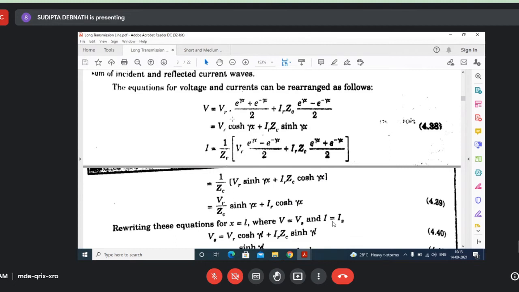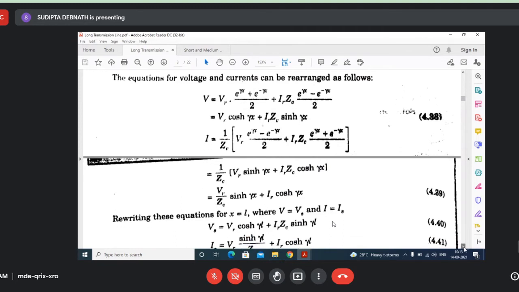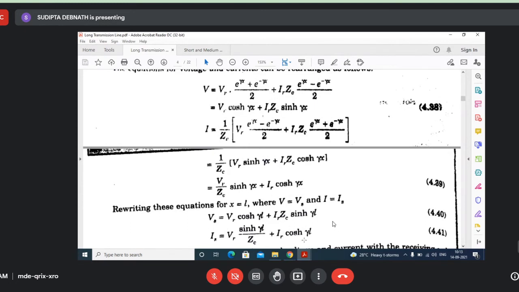So Vs will be VR cos h gamma L plus IR ZC sin hyperbolic gamma L. That will give Vs simply by substituting x equal to L. So you can understand, if we remember these hyperbolic terms, it is easier to find the sending end voltage and also the sending end current, because if you substitute x equal to L, then I equals Is, you can find out the sending end current. Okay, so similarly, the sending end current can also be found out by substituting x equal to L.